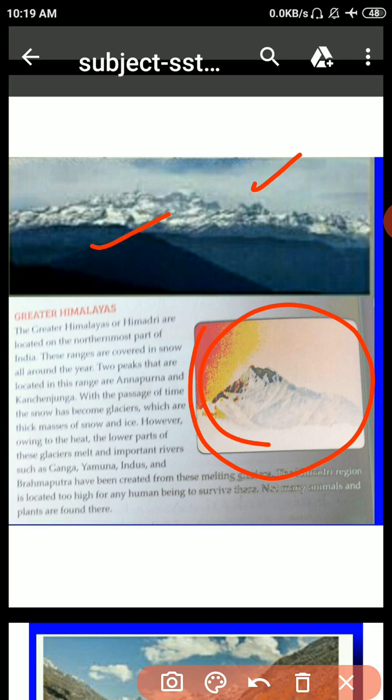So students, I hope you understand this. What is a glacier? Slow moving rivers of ice are called glaciers. Got it everyone? Two things in this chapter. First, many high peaks like Kanchenjunga and Annapurna are in it, and slow moving rivers of ice called glaciers start from these mountains.